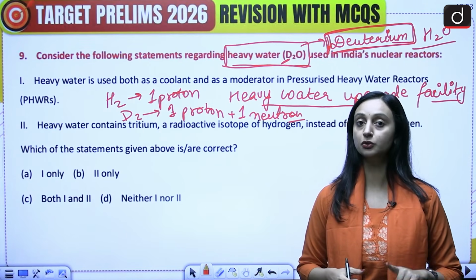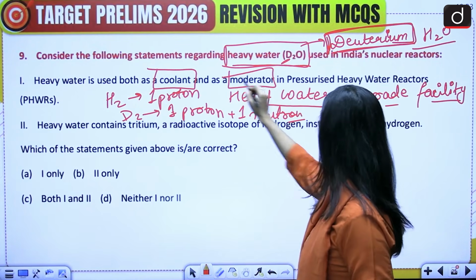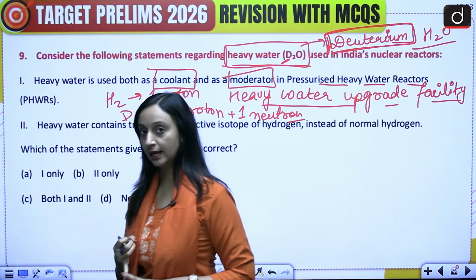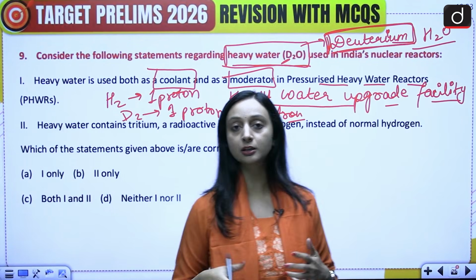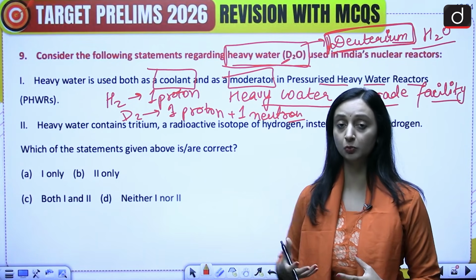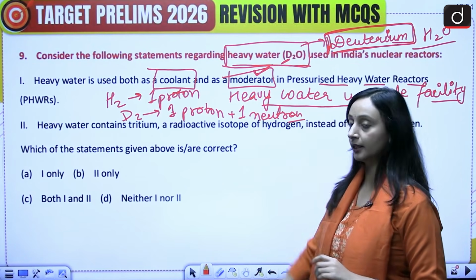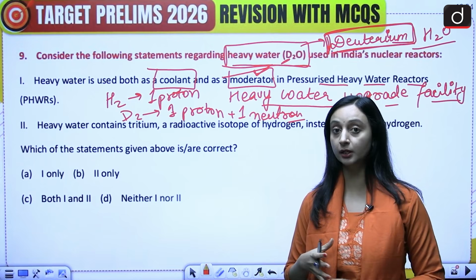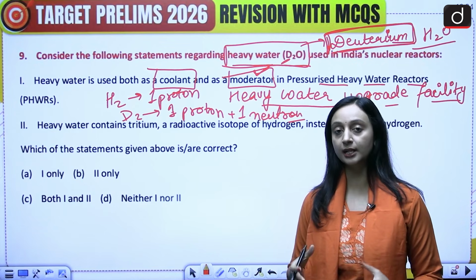And where is this used? It is used as a coolant and as a moderator in the pressurized heavy water reactors. So in these reactors, this is used both as a coolant to bring down the temperature and as a moderator to slow down the fast moving neutrons, because we want to build a chain reaction. This cannot be achieved by very fast moving neutrons, so they have to be slowed down, and there the role of moderator comes into play. And this moderator is actually our heavy water. So it's very important in the nuclear reactors, and India has a nuclear power generation goal. So that's why it's very important.